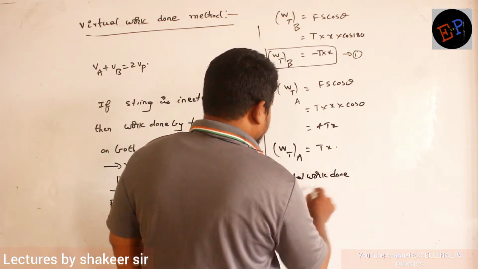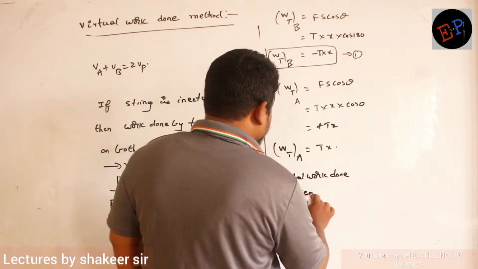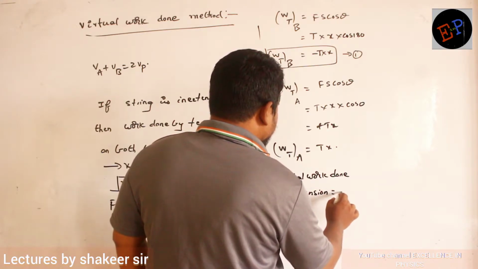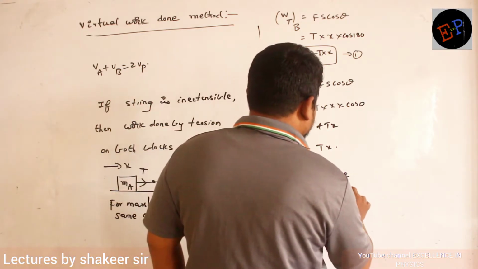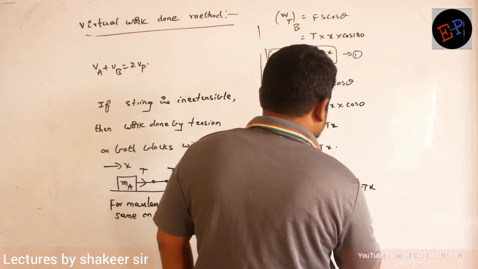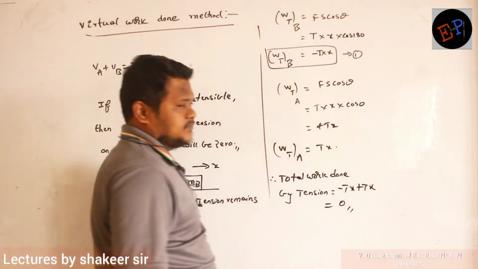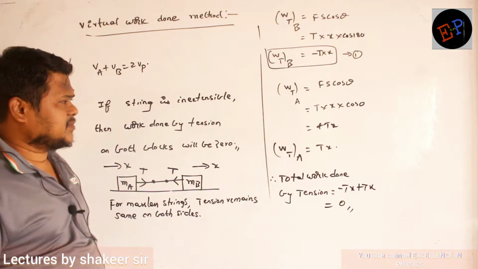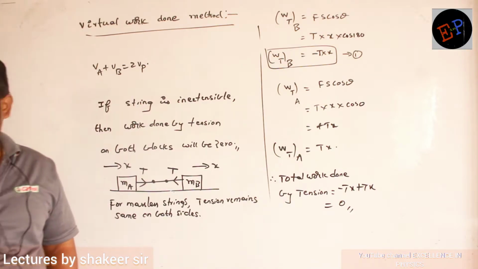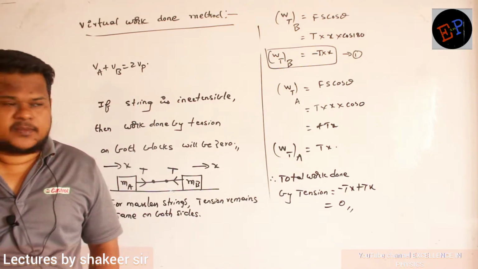Total work done by tension on both blocks is 0. Why is it 0? Minus T into x plus T into x, total it will become 0. Clear now? So this concept is called the basis of the virtual work done method. Are you able to understand now?